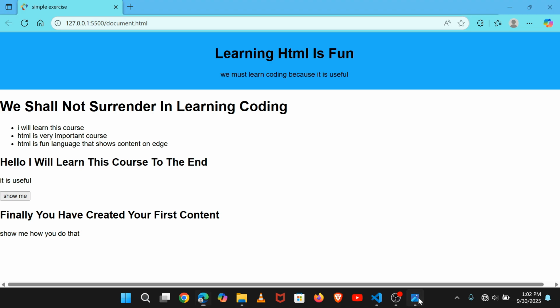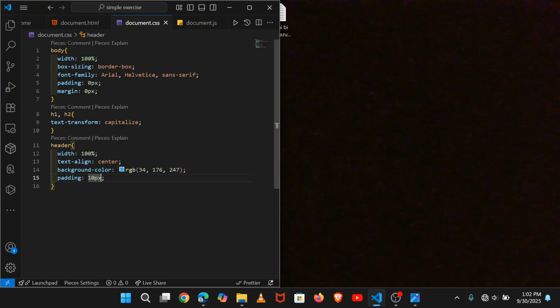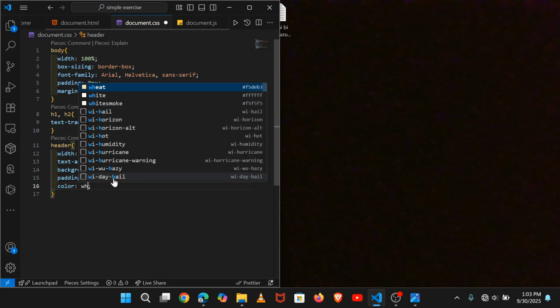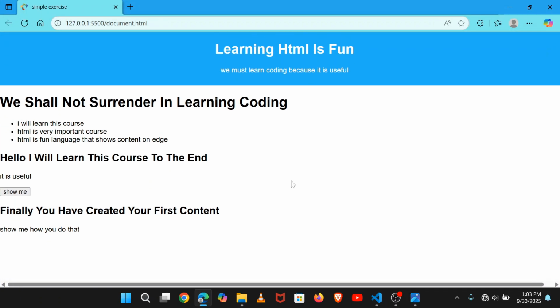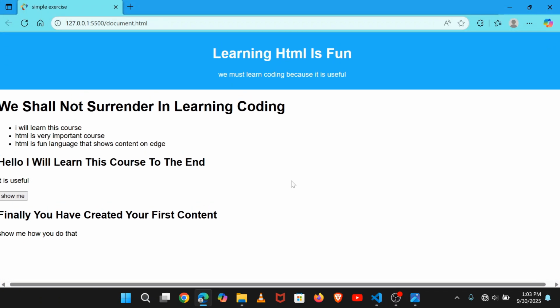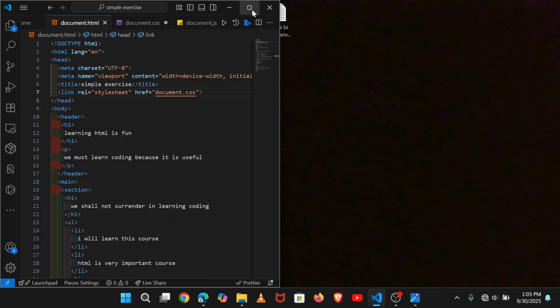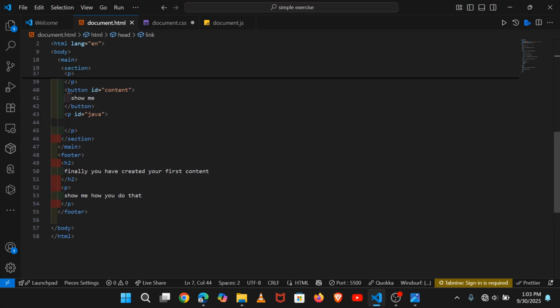So to make our text look white, you come inside this header and set the color of every text that is inside there, and you set it to white like this. So you can see you have already made your header. Now we can come inside the footer. You can see we have already set our footer here.